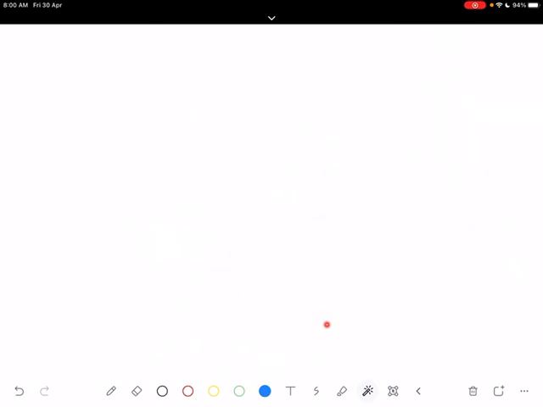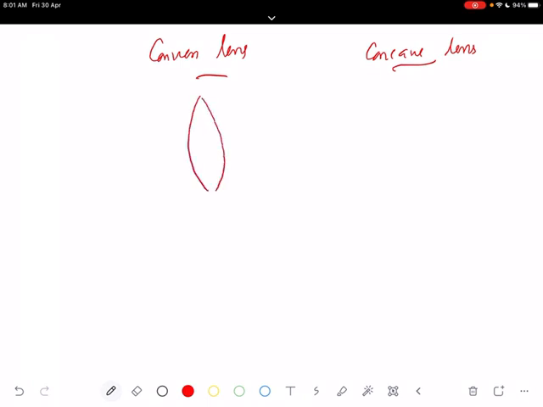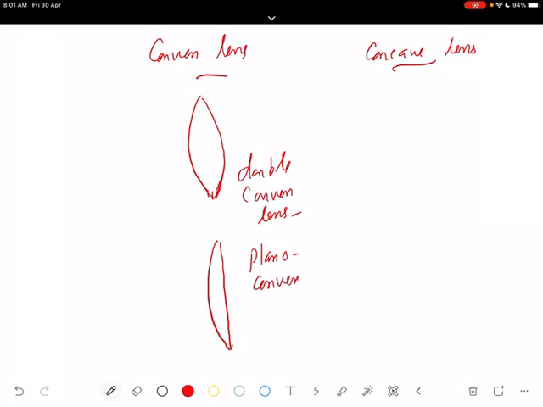I am drawing a slightly bigger diagram for this. Convex lens, concave lens. Two spherical surfaces curved outward, we call this a double convex lens. Or one surface is curved and the other surface is a plane. This is called plano-convex lens, where one side is plane.